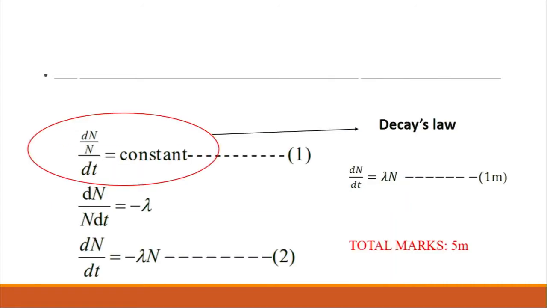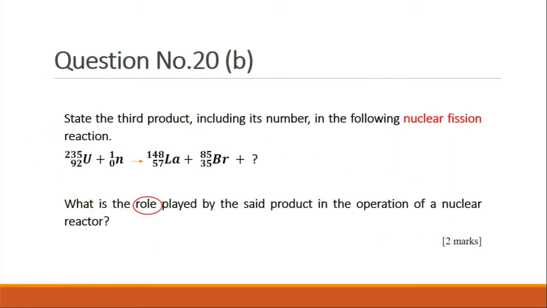Okay, next question is about the equation for the rate of decay. Another 3 marks are required for the student to state dN/dt equal to negative constant times N, which is actually this equation mentioned, Decay's law. So what is meant by Decay's law? Decay's law is rate of decay is directly proportional to the number of radioactive nuclei present in the sample. So these 3 points will give us 3 marks. So let's see another question, question number 20b.